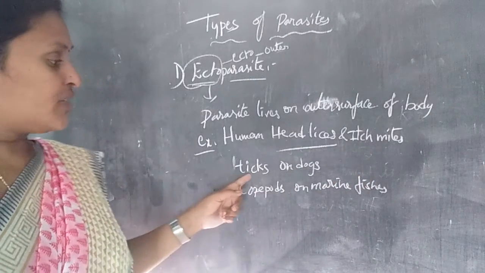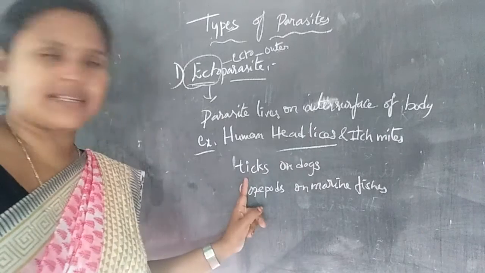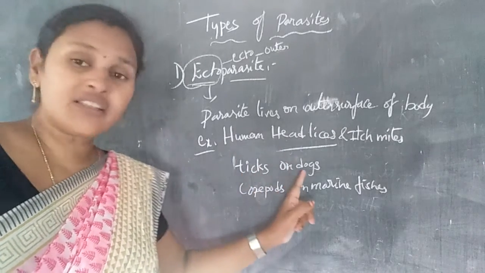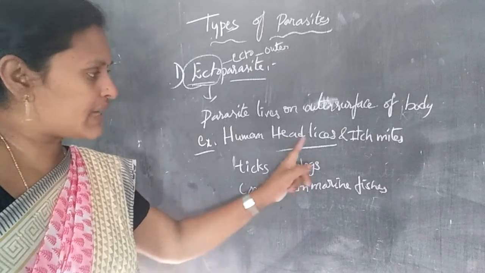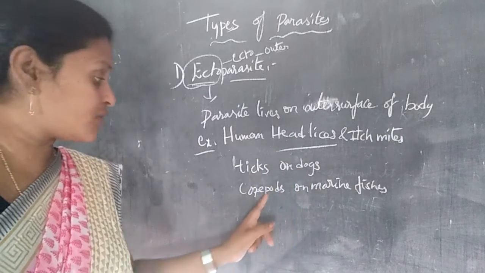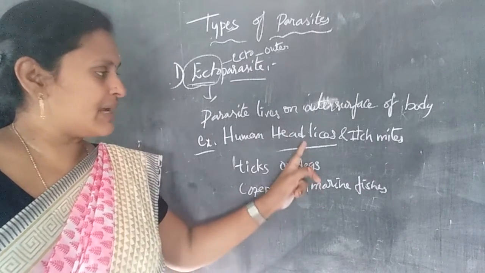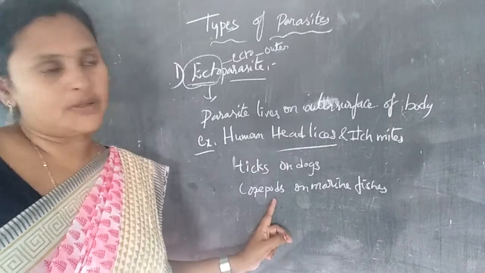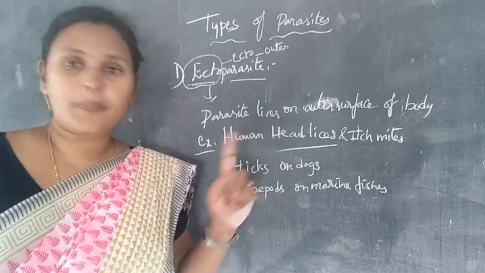Next, ticks on dogs, which are like head lice but present on dogs, and copepods, which are the head lice of marine fishes. So this is the ectoparasite, and the next one is the endoparasite.